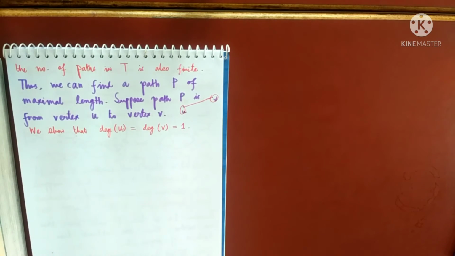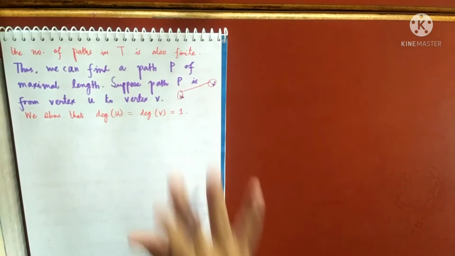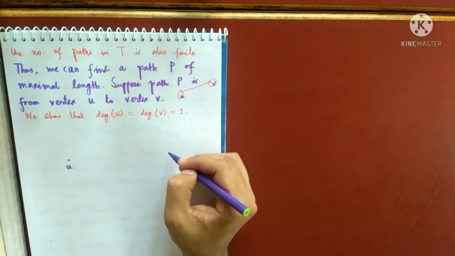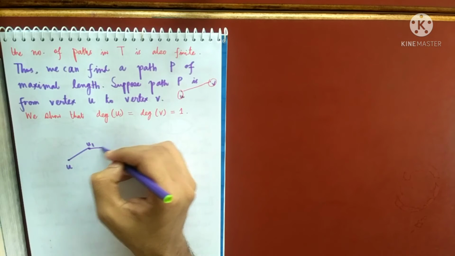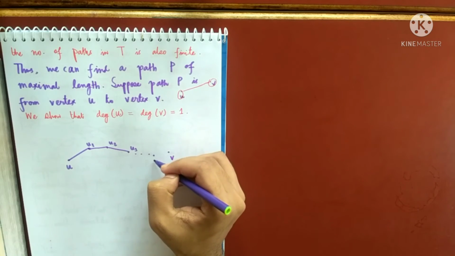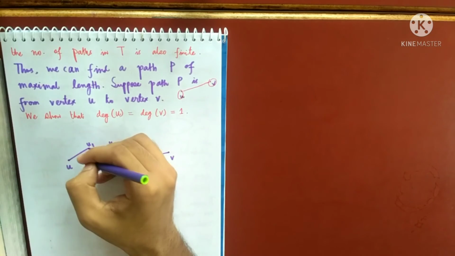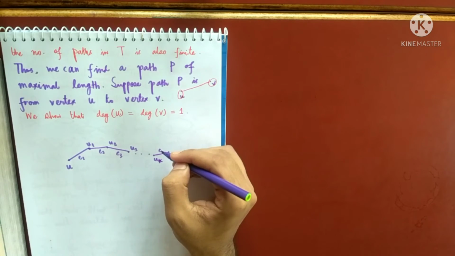Do you want to ask anything up to here? Again, see the idea. How will I prove that degree of U is the same as degree of V and both are equal to 1? Try to understand this sketch. Suppose I have path P. It starts from U, ends at V. Suppose this is U1, this is U2, this is U3, and so on, and this is V. This is the edge E1, this is the edge E2, this is the edge E3.